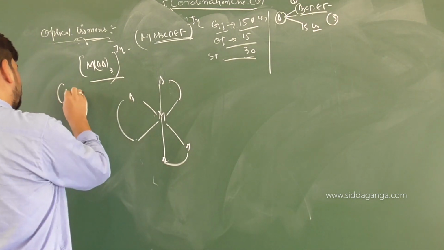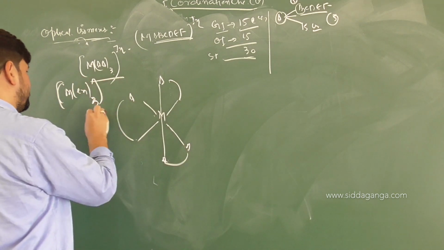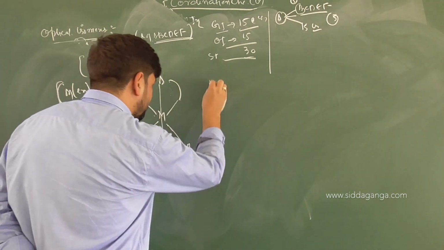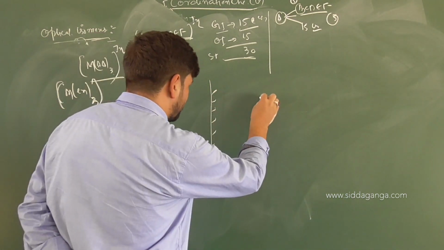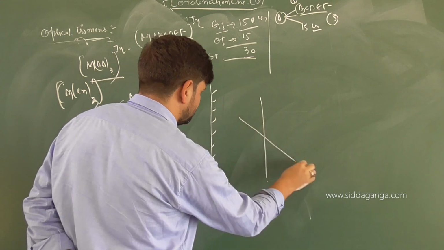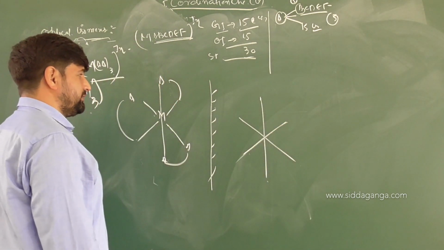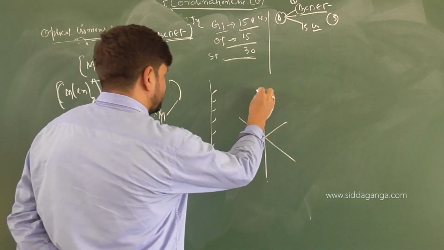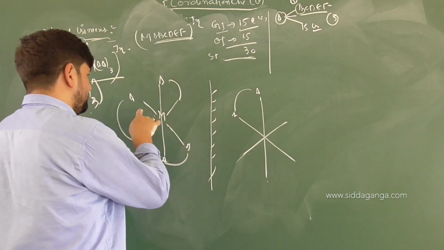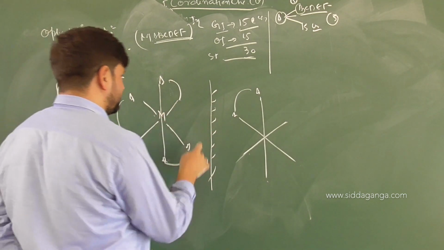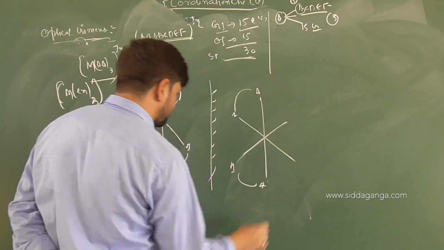You can have a complex like M, metal atom, ethylene diamine three times, coordination number 6. Let us draw the mirror image. Closest to closest, far will be far. These are bonds and technically I am drawing axes for your simplicity. AA, this should be A and this should be A. The next A, this is away, this is closest, it should come closest. So this will come closest here, AA, basic rules.